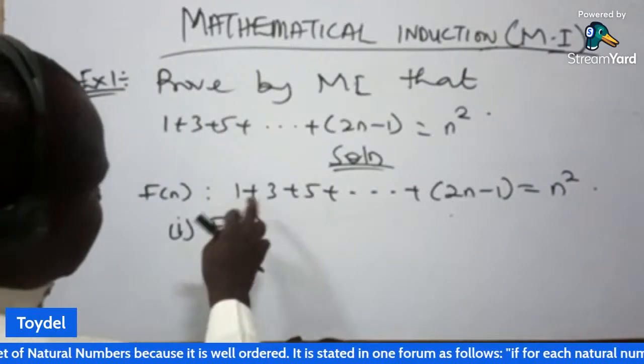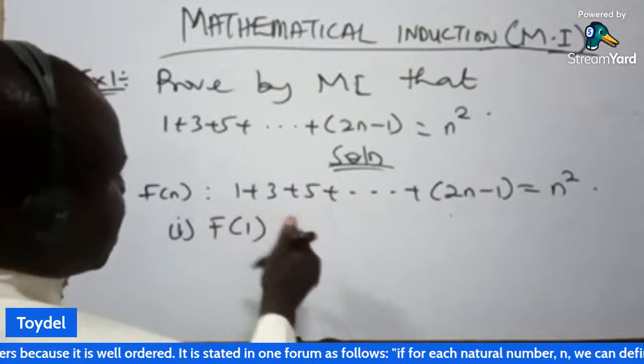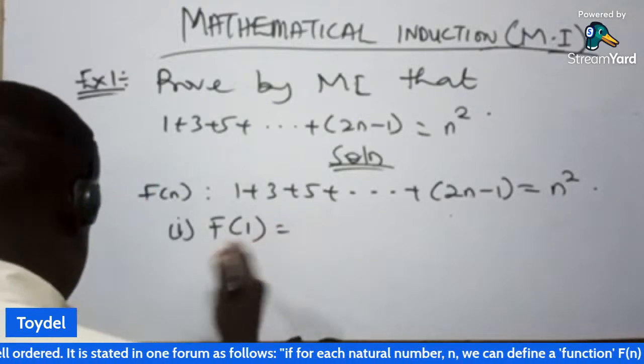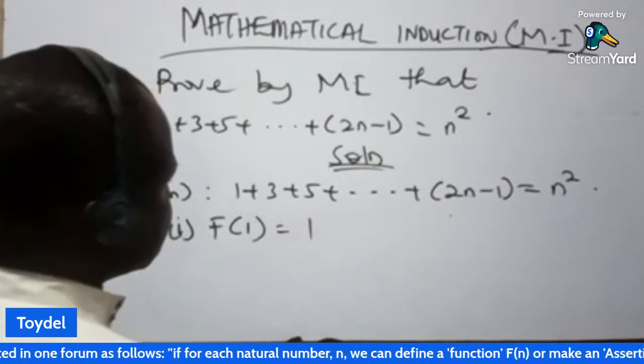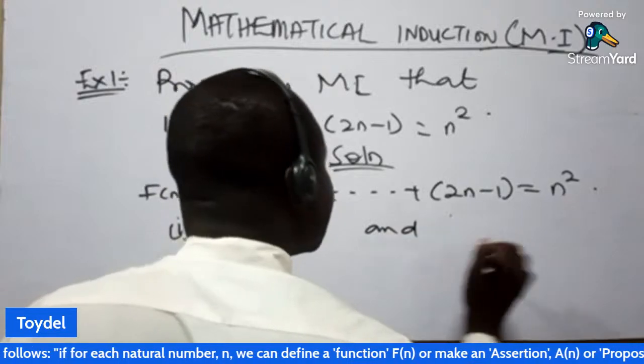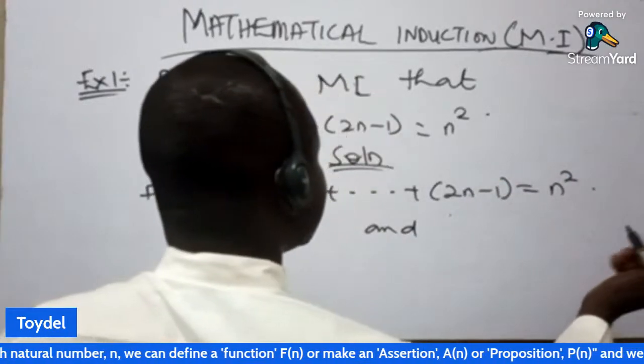Look at the left hand side here. What is the first value here? F of 1 here is what? The first value here is 1. And let's look at the right hand side.